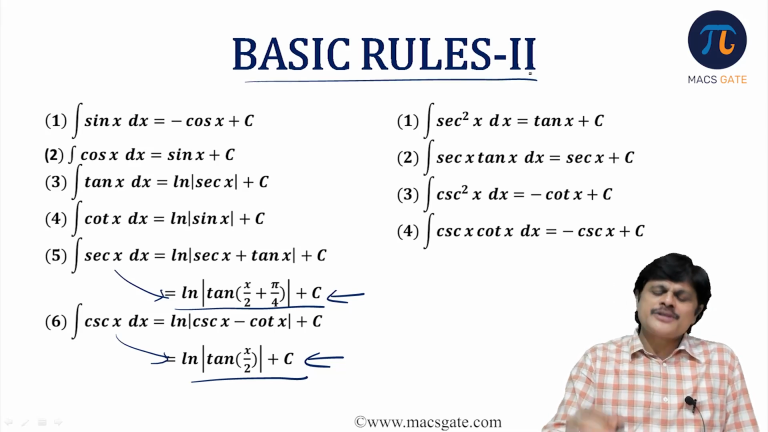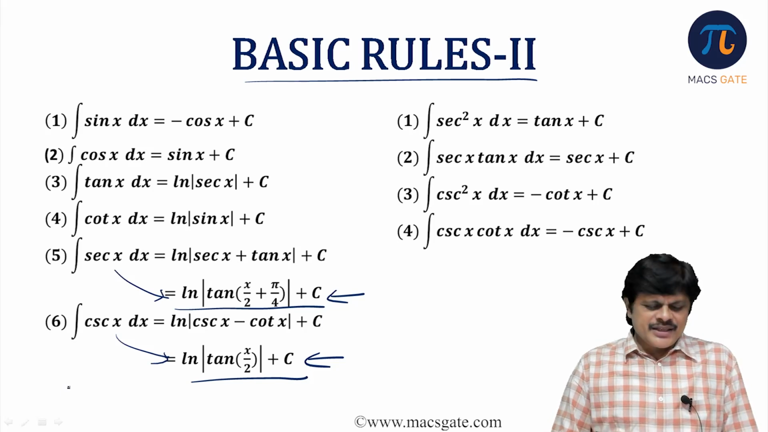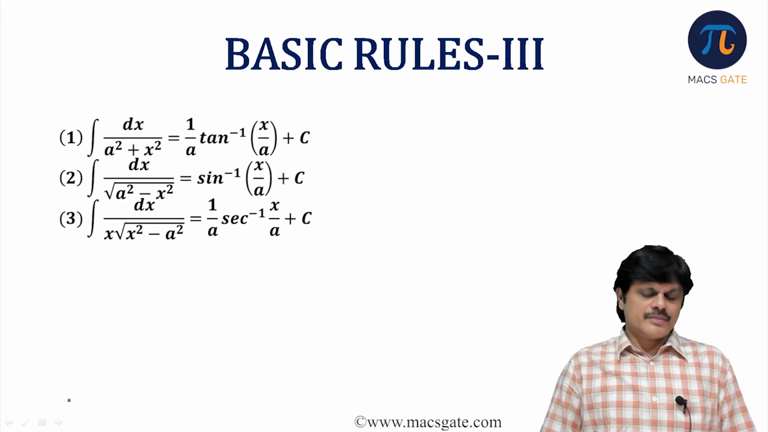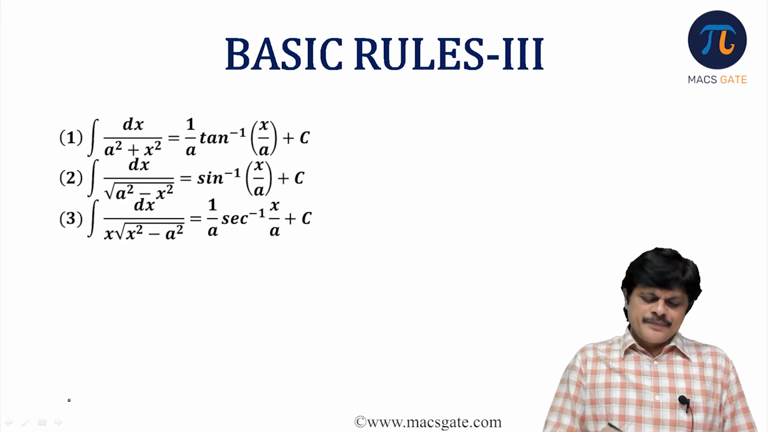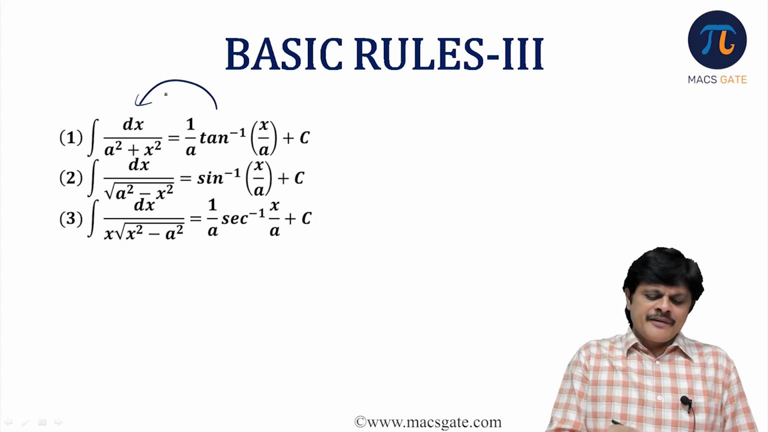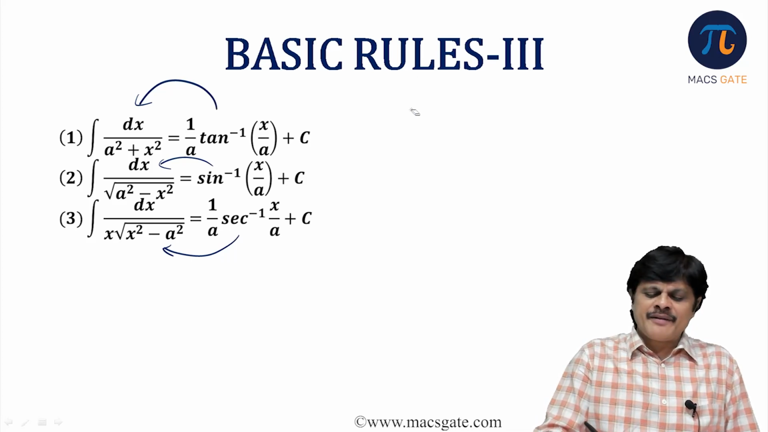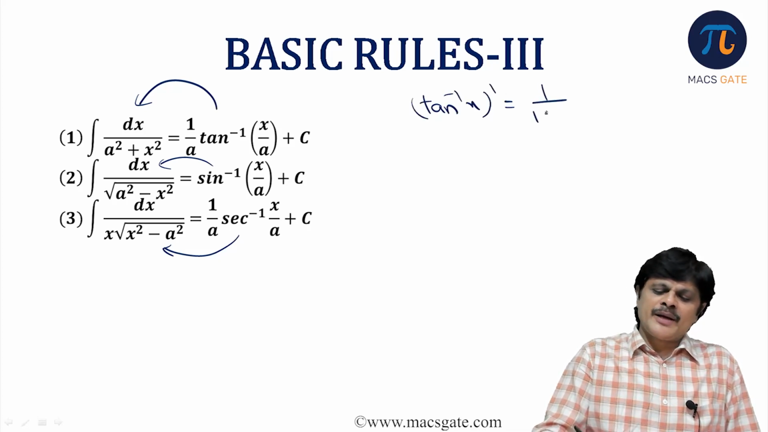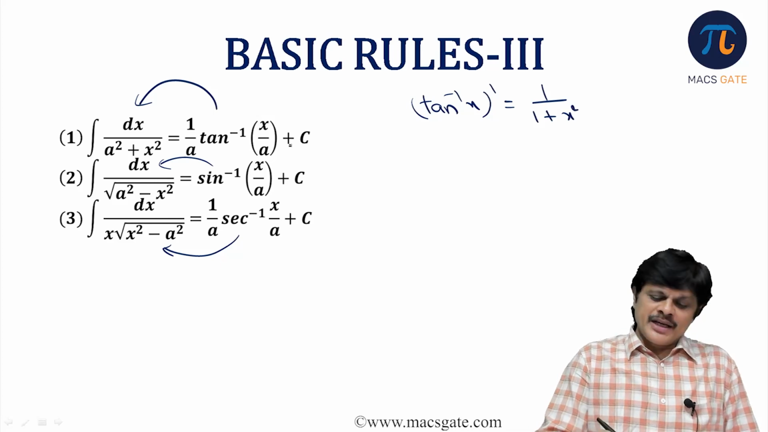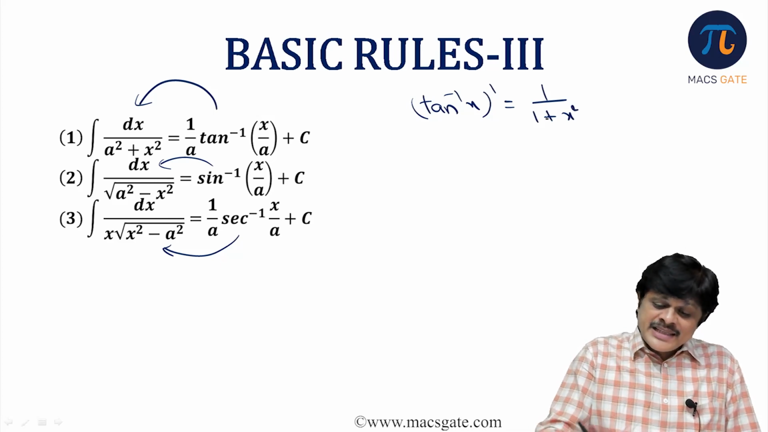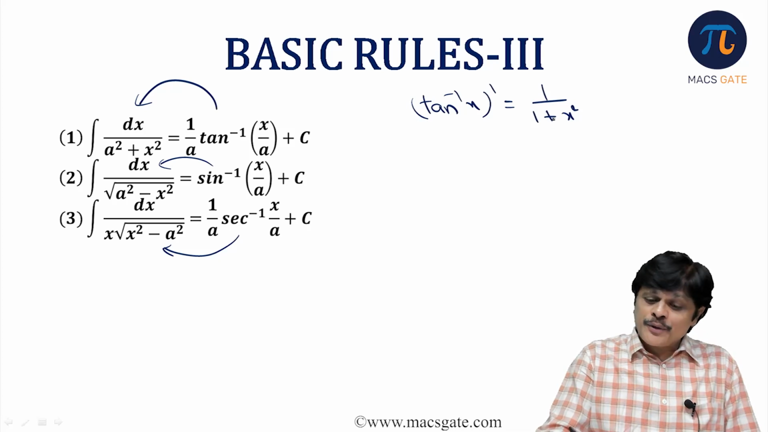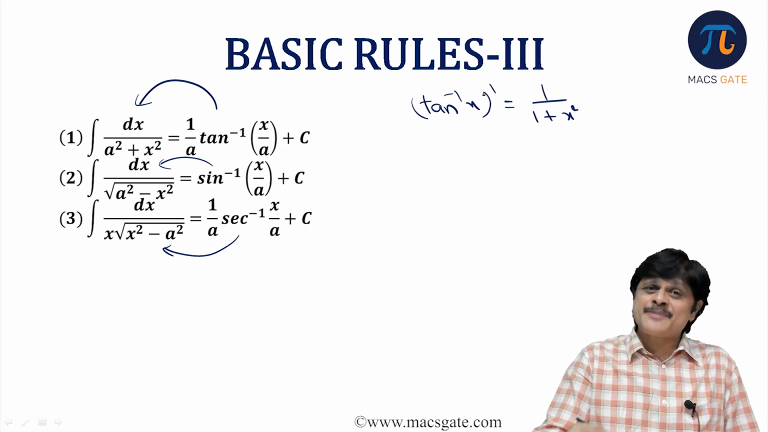So these are the basic rules. Now the third set of basic rules. So tan inverse derivative, sin inverse derivative and secant inverse derivative, if you will understand. Like basic tan inverse derivative, right? What is tan inverse derivative? Tan inverse x derivative is 1 by 1 plus x square. But here you have 1 by a square plus x square.